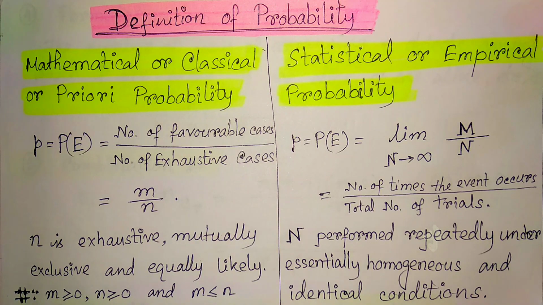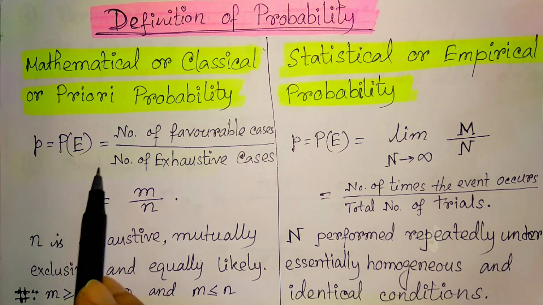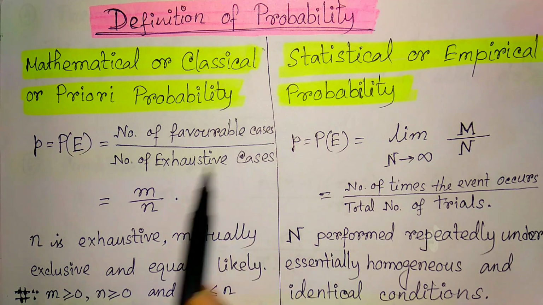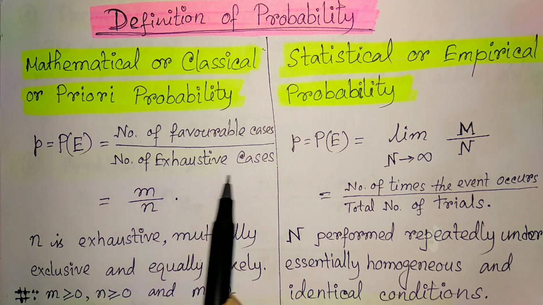a priori probability. Now, for the definition of classical probability: if a random experiment or a trial results in exhaustive, mutually exclusive and equally likely outcomes, out of which m are favorable to the occurrence of an event E, then the probability P of occurrence or happening of E, usually denoted by P(E), is given by the number of favorable cases divided by the number of exhaustive cases.